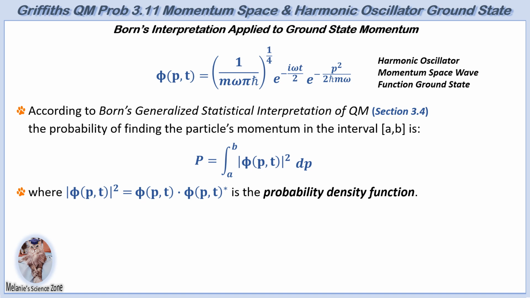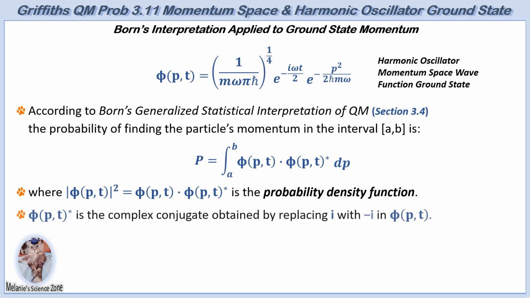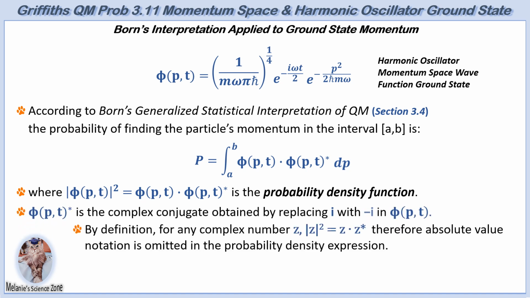The squared modulus of phi of p, t represents the probability density function of momentum and equals phi of p, t multiplied by its complex conjugate. By definition, for any complex number z, the modulus z squared equals z multiplied by its complex conjugate. The complex conjugate, as defined earlier in the lecture, is obtained by replacing i with negative i in phi of p, t.